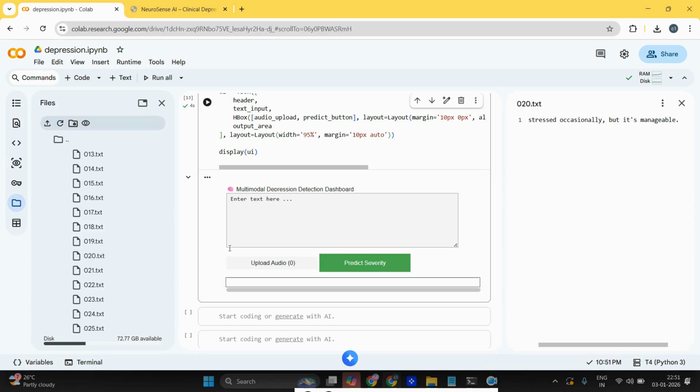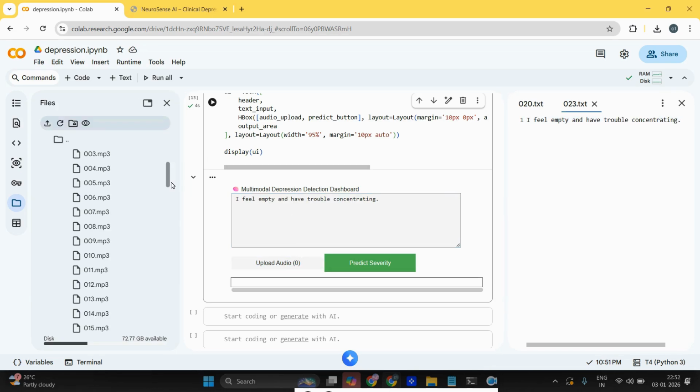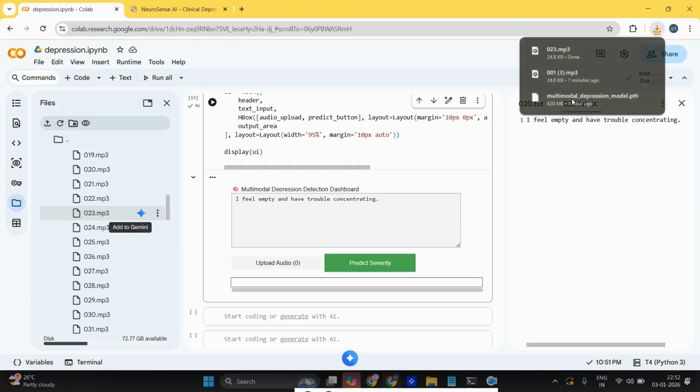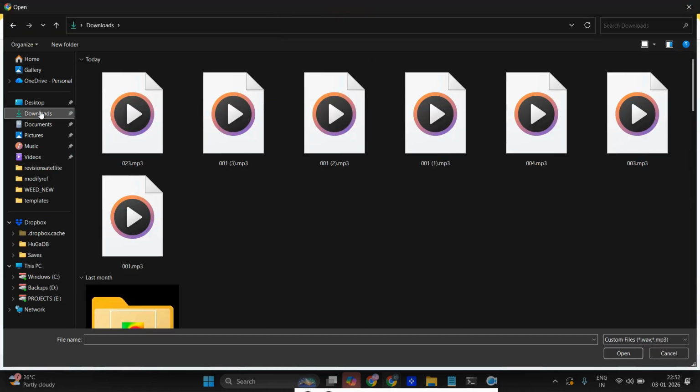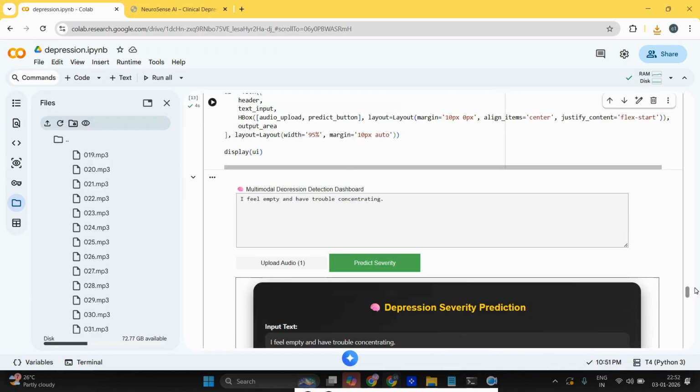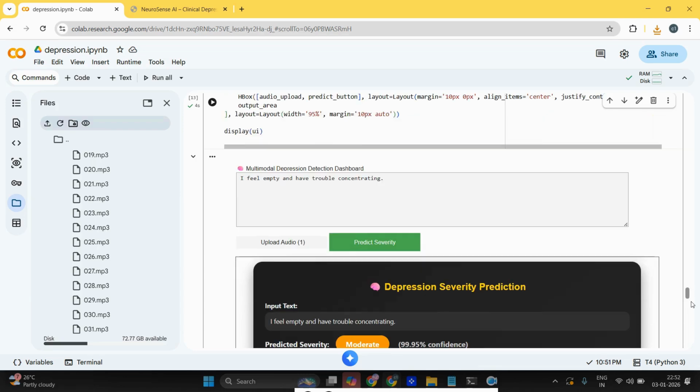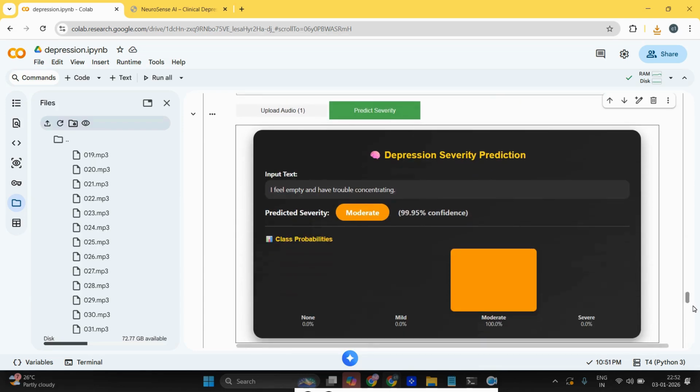So I get maybe, "I feel empty, I have trouble concentrating." So I pasted it here. Right now I need to give the audio data as well. So I'm giving that data also. I'm uploading the audio data. So now I click predict severity. Here we can see the result as well.